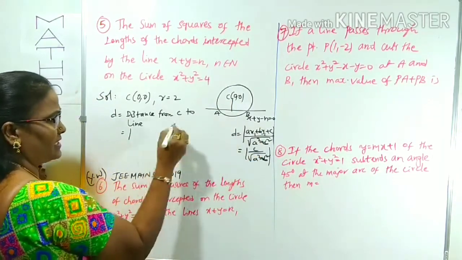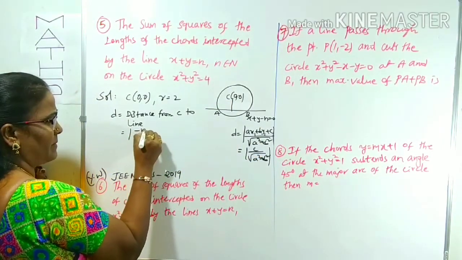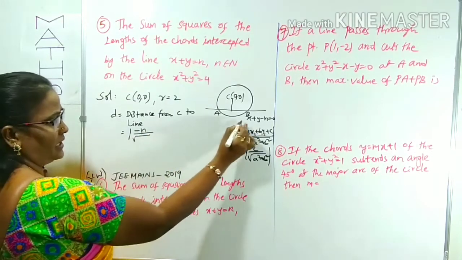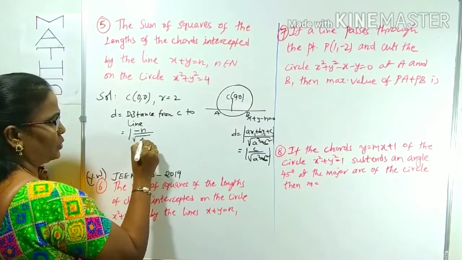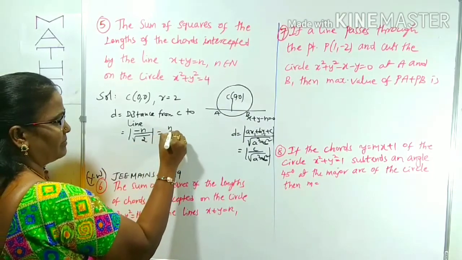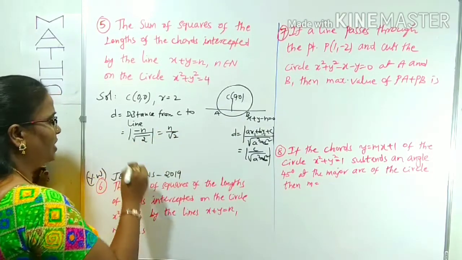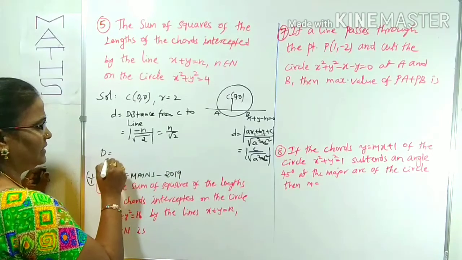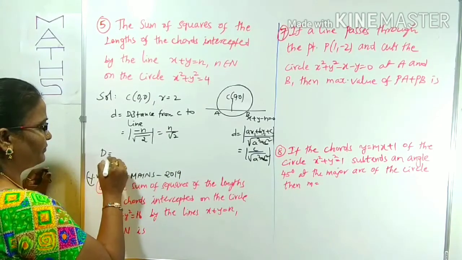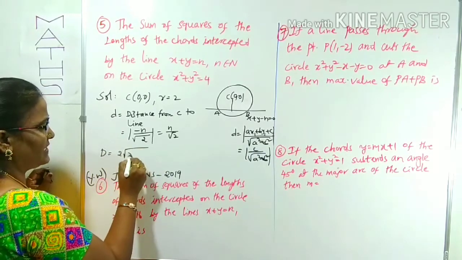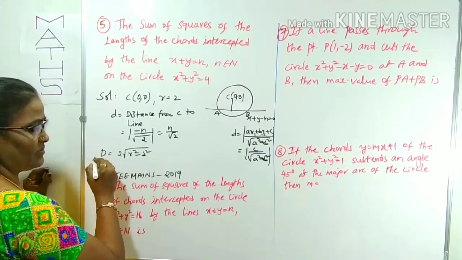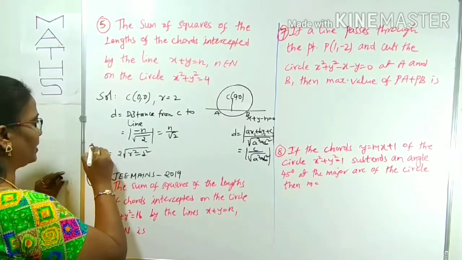In place of c we have minus n, so it is minus n by root over a square plus b square. a is 1, b is 1. 1 square plus 1 square is 2. Therefore, d is n by root 2. The length of the chord, which I have taken as d, is 2 root r square minus d square. What is d here? Length of the chord.